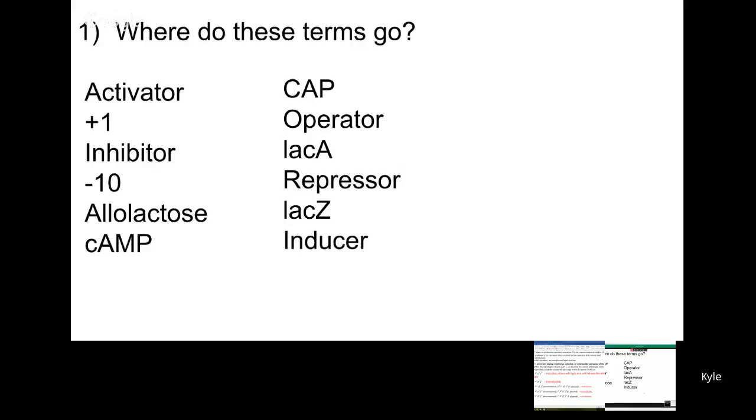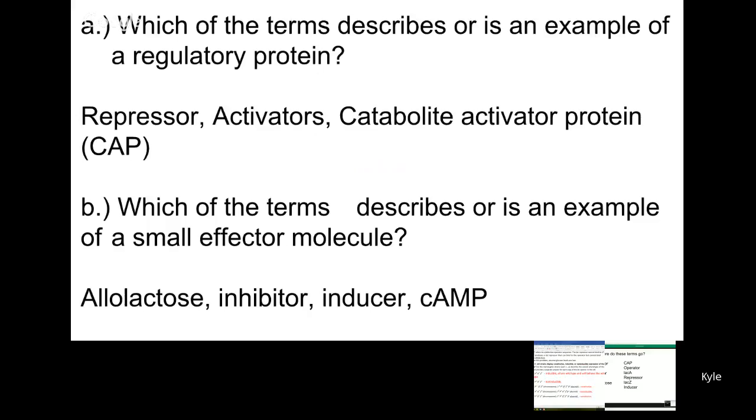Okay, so number 1 is basically just a mix and match. They have all these terms and they want to know where they go. Number A, they want to know which is an example of a regulatory protein, and I have repressors, activators, and the CAP protein, which is an activator protein. For part B, which example is a small effector molecule? That's going to be allolactose, which binds to the LacI protein, an inducer, and cyclic AMP.